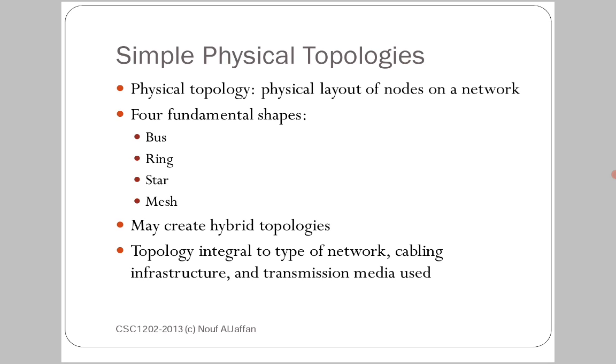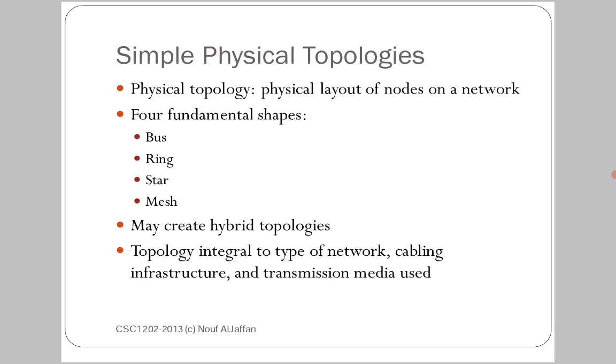So, physical topology is the physical layout of nodes on a network. What is a node? A node is a client or a client system. So, physical topology means the physical layout, how the nodes or clients are connected with each other on a network.